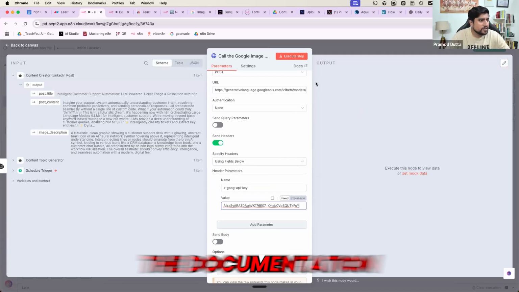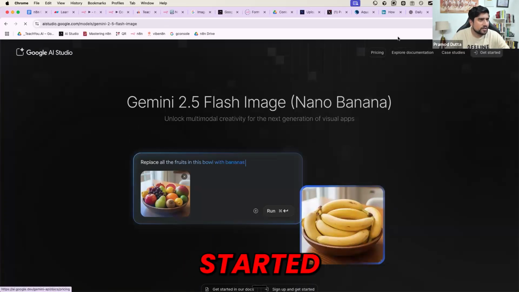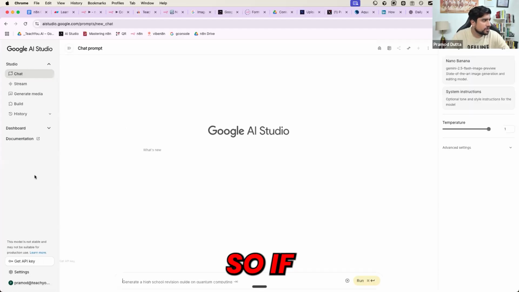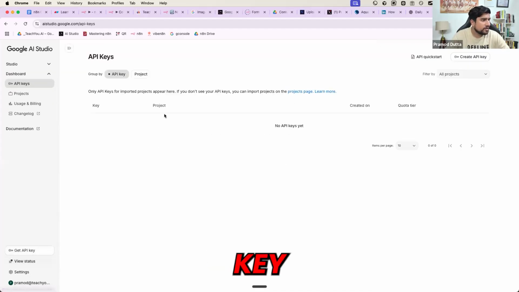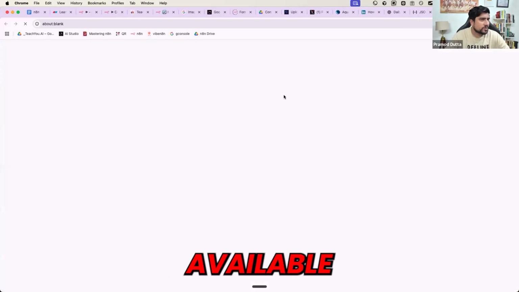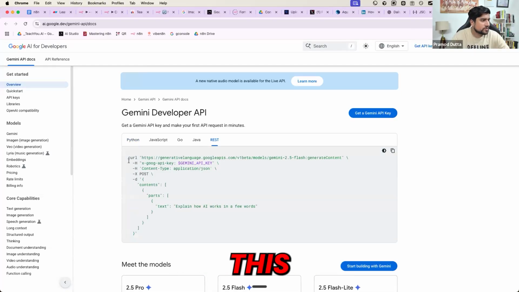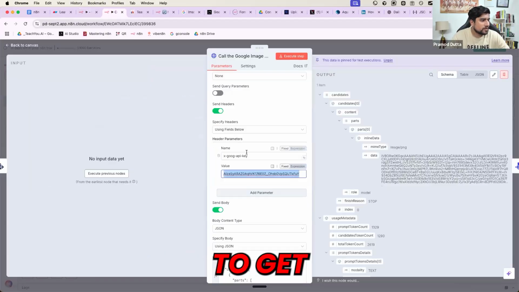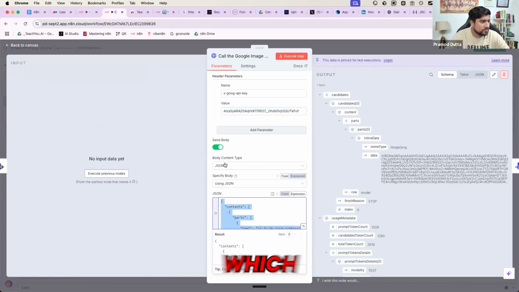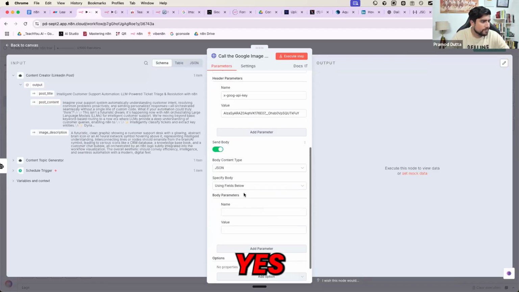By the way, you can get the documentation from here. If you want to get started, the documentation is already given. So get an API key. Directly, documentation is also available for that. Here is the documentation of image generation. You can use this one. Here it is. We will use the same. We are using the same thing. After that, this is the content, which is JSON and JSON body. So we are going to say send body yes.